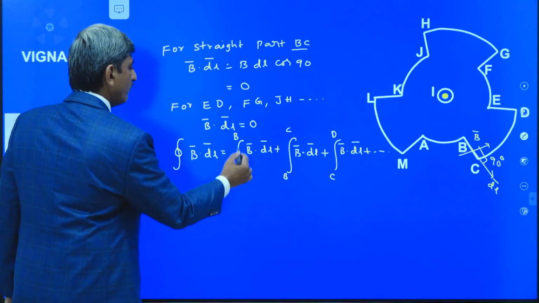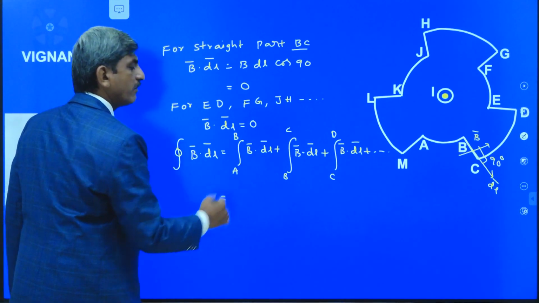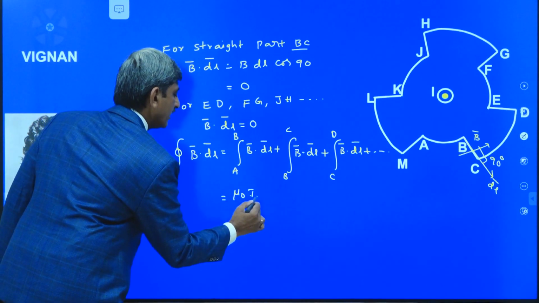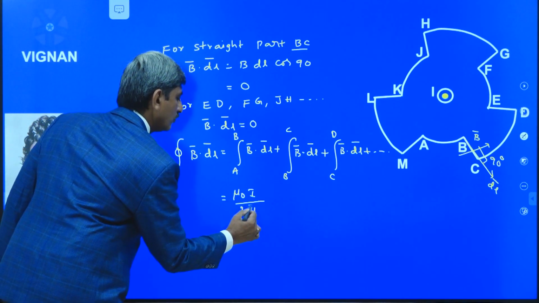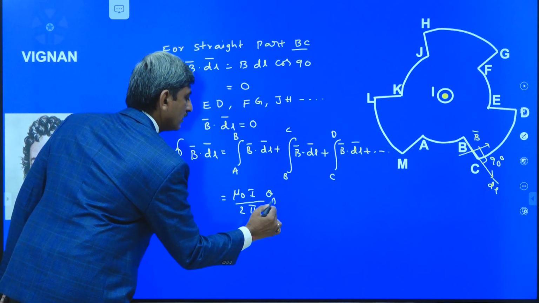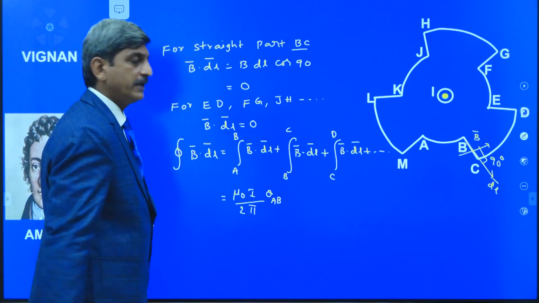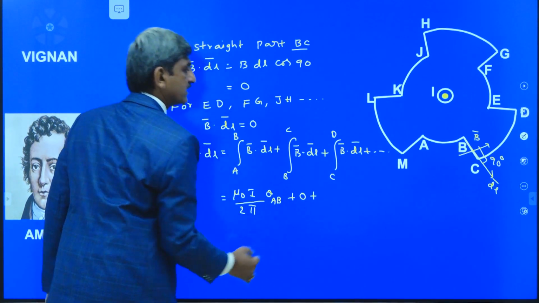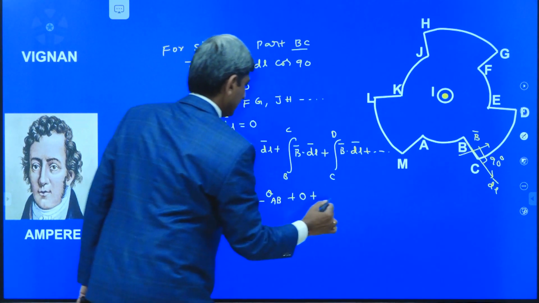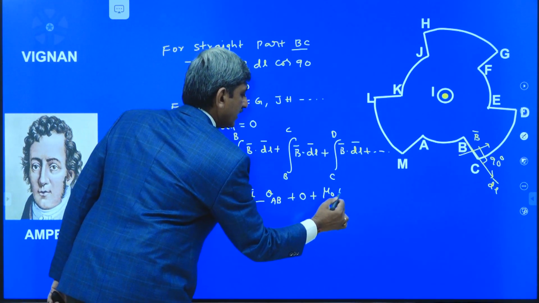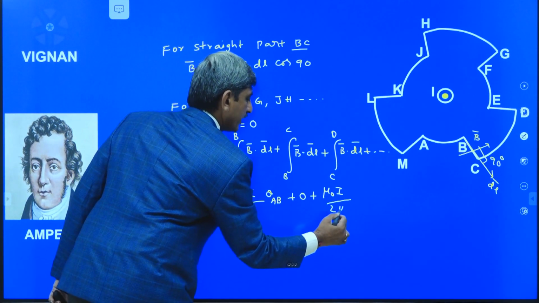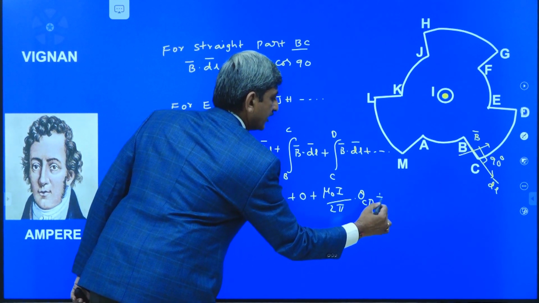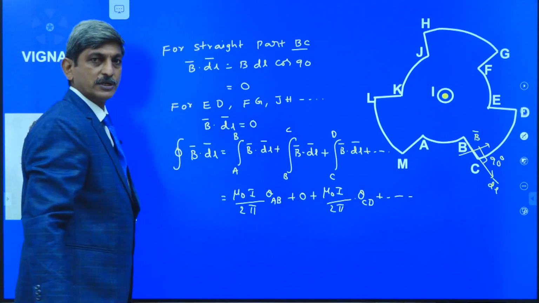Already for the AB arc, B bar dot dl bar is found to be mu naught I by 2 pi into theta AB, plus for the straight portion this is equal to 0, plus for the CD arc mu naught I divided by 2 pi into theta CD, plus 0.